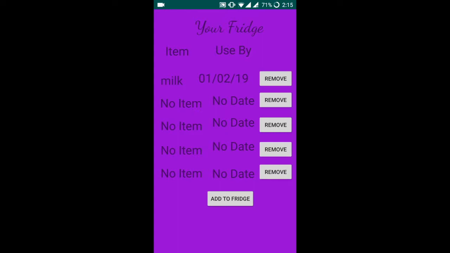You also have a View Fridge option that allows you to see what your fridge consists of. This screen allows remove options so you can get rid of food that has expired and add in something new. We can try this with a few other examples as well.